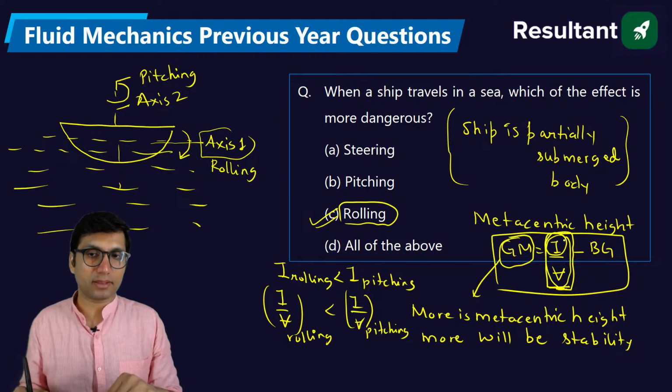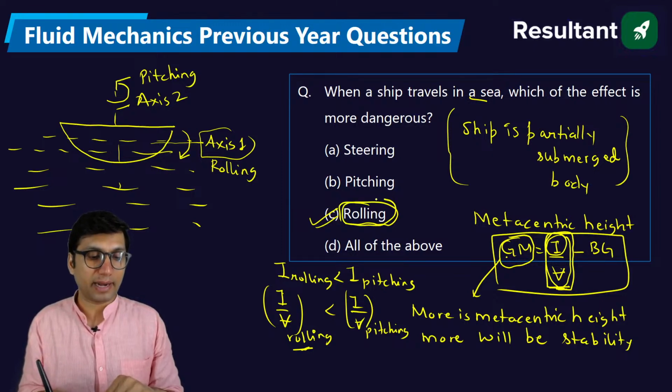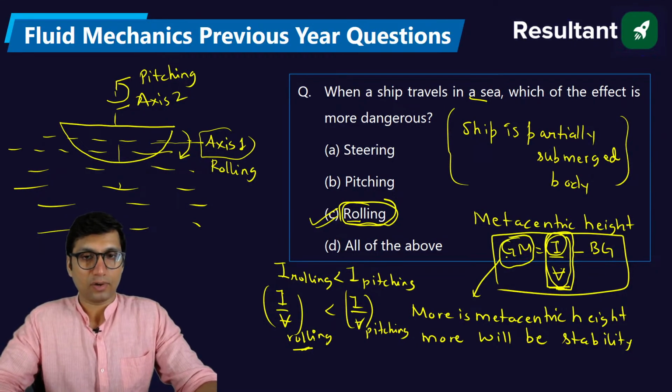I by V, this is called moment of inertia divided by volume of displaced fluid, right? If this will be more, then this will be more, right? So it is very clear that I by V for the rolling axis will be less as compared to the pitching axis. That means the ship will be weak in rolling, right? So that is why when the ship travels in a sea, the effect about the rolling axis is more dangerous. The ship should be designed based on the rolling condition. Are you getting my point? Does everyone understand? So that is why the ship should be designed about the rolling axis.